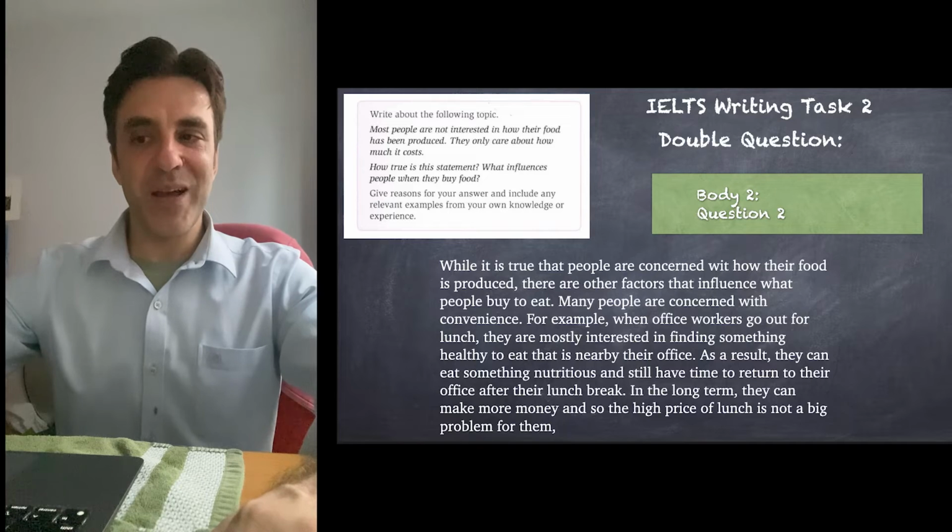For example, a person would rather pay more for food in a nearby restaurant than take a taxi through traffic just to save a few dollars on lunch. And as a result, people can save time and shops can sell their food at higher prices. And so a sample paragraph might look like this.